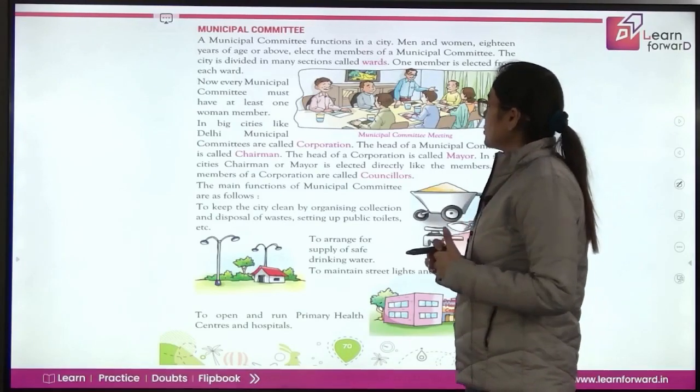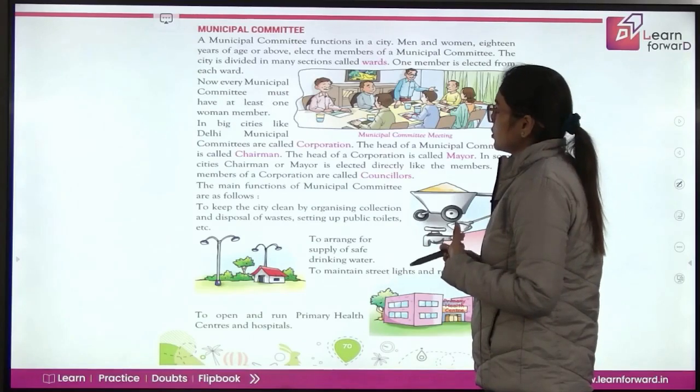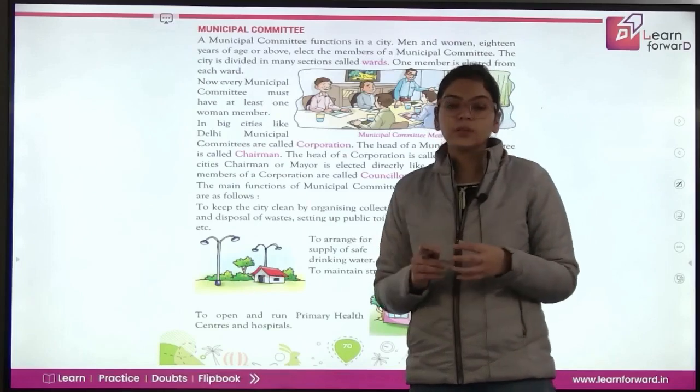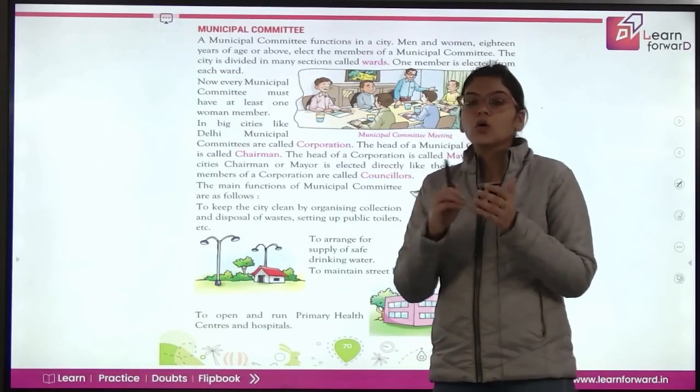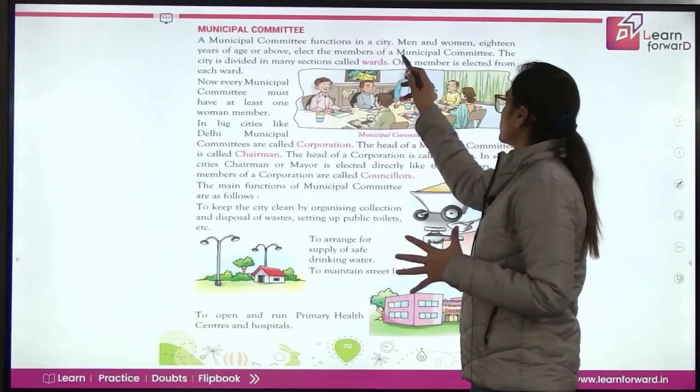Now, municipal committee. A municipal committee functions in a city. Men, women, 18 years of age or above elect the members of the municipal committee. So the people, the men and women who are 18 years or above, they elect the members of the municipal committee.